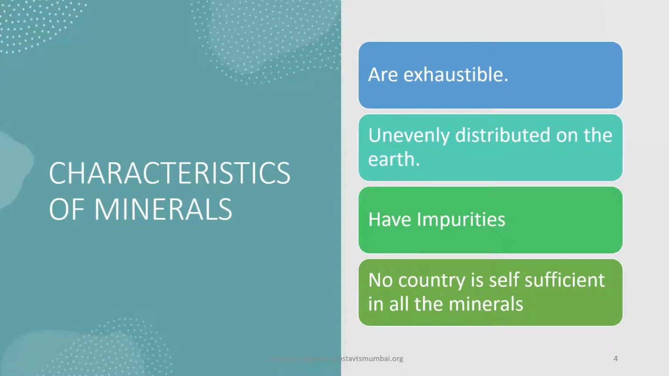So, what are the characteristics of minerals? Minerals are exhaustible. They are unevenly distributed on the earth. They have impurities, and no country is self-sufficient in all the minerals.